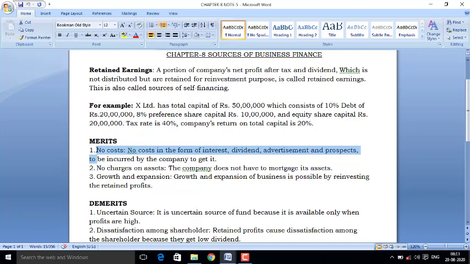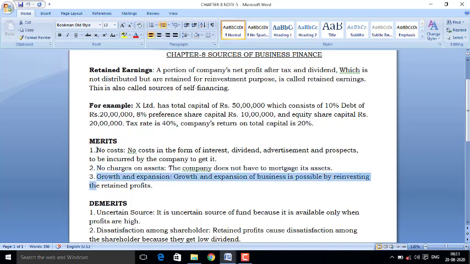The company has kept some amount as retained earning or reserve. Now there is no charge on assets, so the assets are free and can also be used for mortgage.